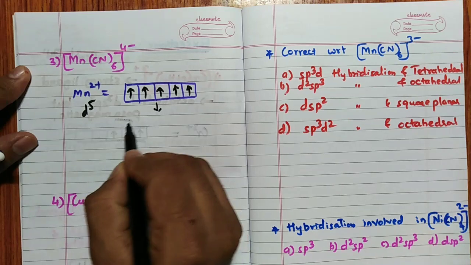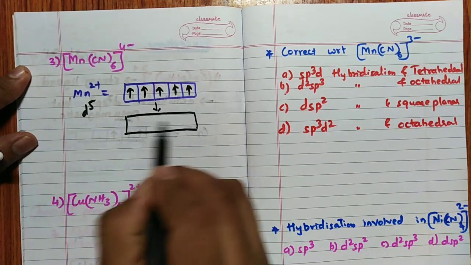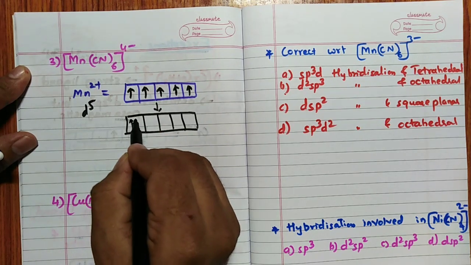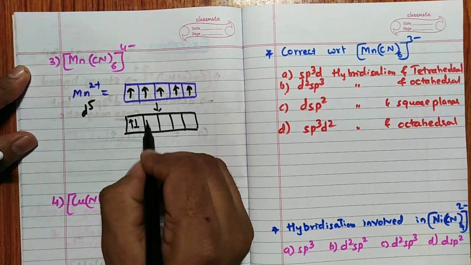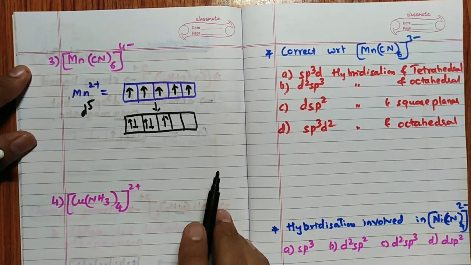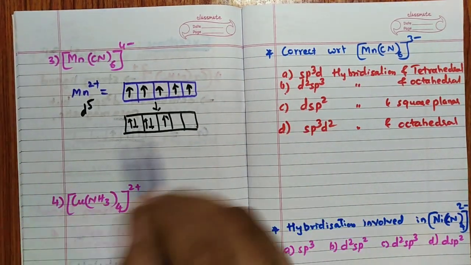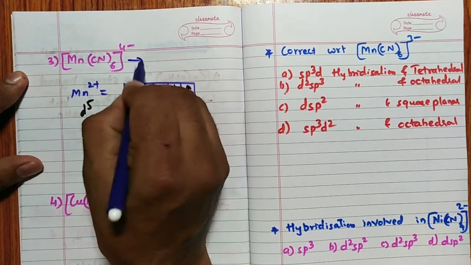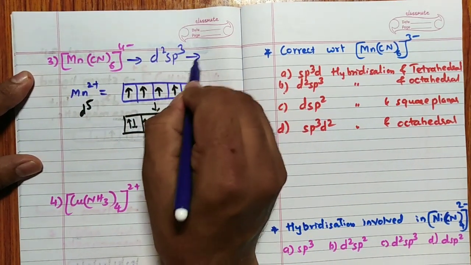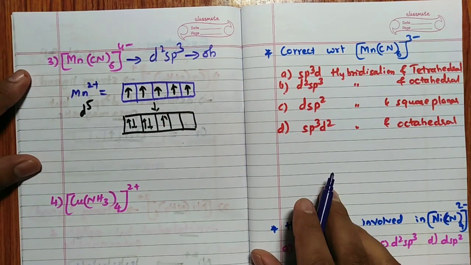Stronger ligand means just imagine I pair up this, I pair up this. So these two are paired here, these two are paired, and we keep them here. And the one which is left, I will keep it here. So now the d2 hybridization is empty. Definitely the hybridization for this, no doubt, is d2sp3. d2sp3 means the structure is octahedral, no doubt in it also.